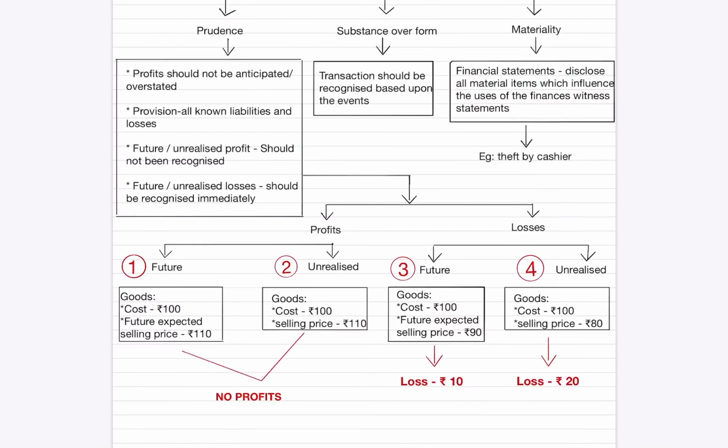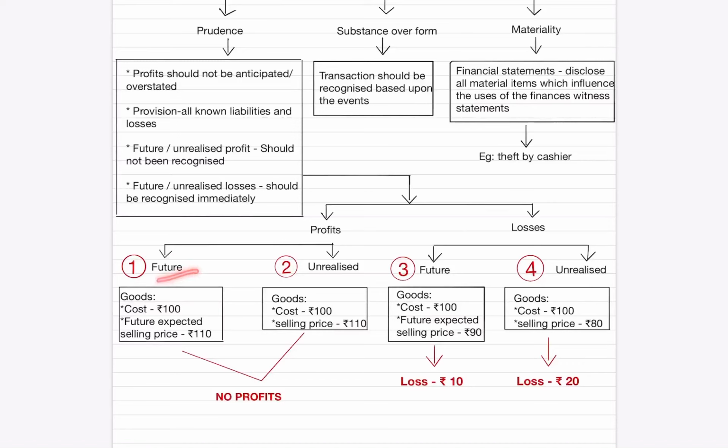Prudence is one of the conservative approaches in the accounting treatments. It implies that profit should not be anticipated or overstated, but the provision should be made for all known liabilities and losses. The future or unrealized profit should not be recognized, but the future or unrealized losses should be recognized immediately. For example, we will explain this with the help of closing stock.